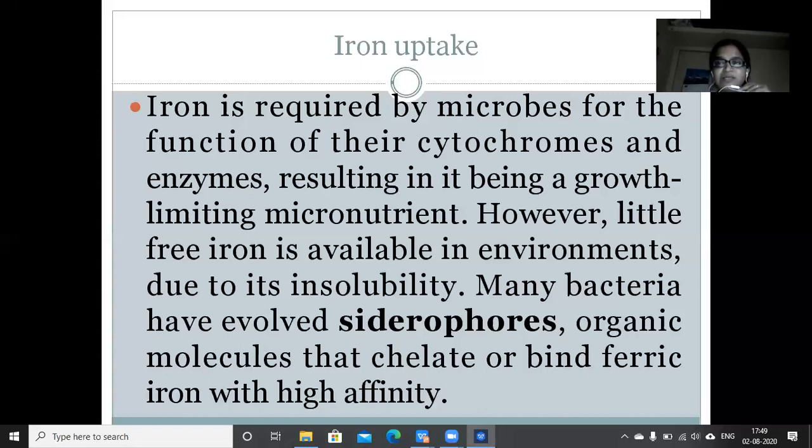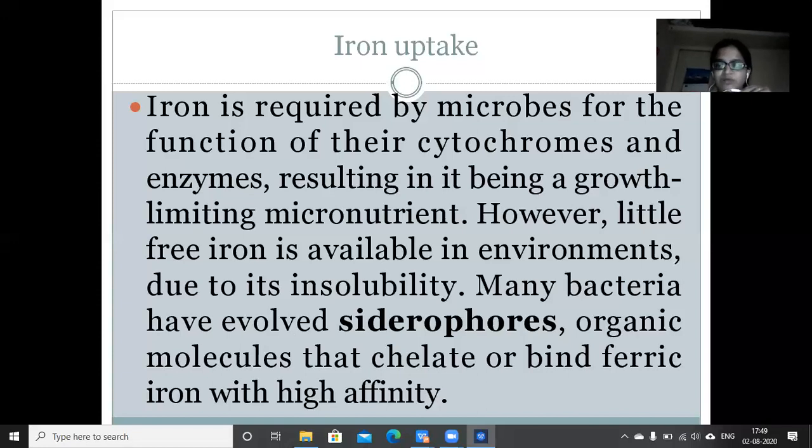Okay, so these siderophores, what they will do when they are released into the exterior of the cell, they will bind to the iron from the surroundings and they will get it back into the cell. Siderophores, first they have to go out of the cell, then bind to the iron and they will get this iron into the cell.